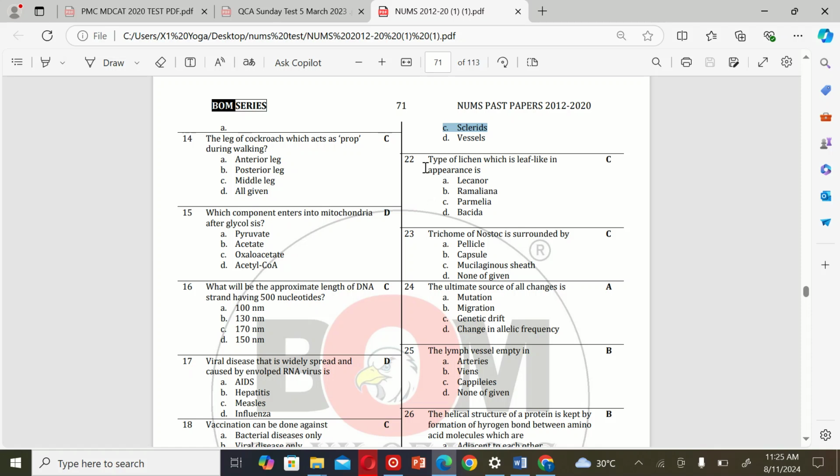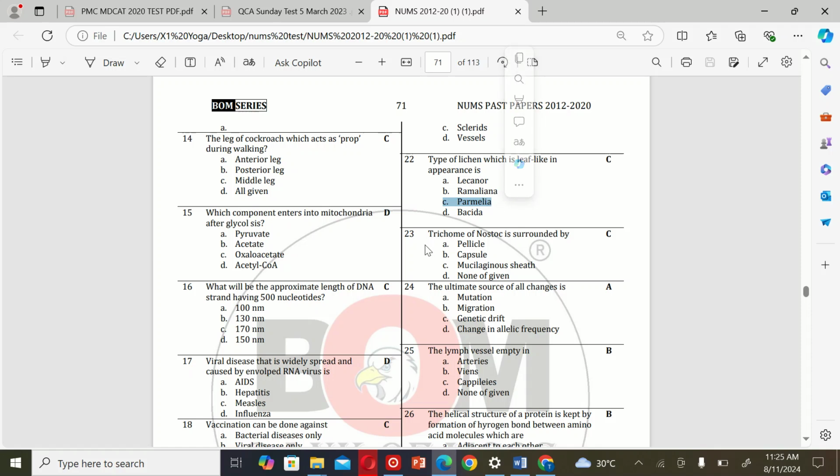The next MCQ is: type of lichen which is leaf-like in appearance is A. Usnea, B. Ramalina, C. Parmelia, and D. Physcia. So the correct option is C.